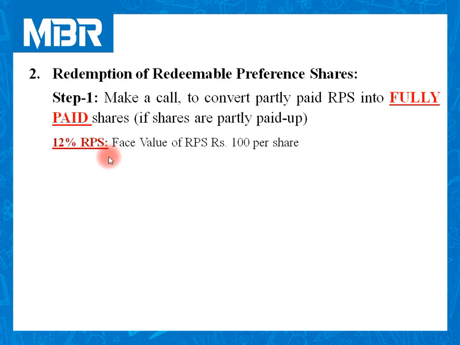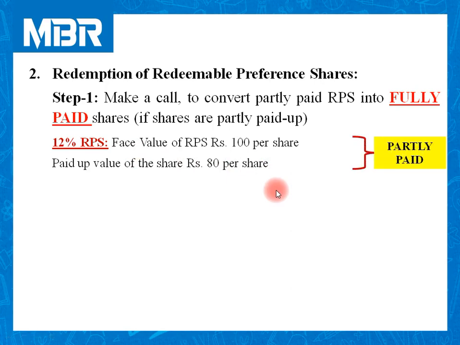12% RPS. Face value of the share is rupees 100 per share. Paid up value of the share is rupees 80 per share. Face value 100, paid up value 80. So you can easily identify the nature of the shares. These shares are partly paid shares.